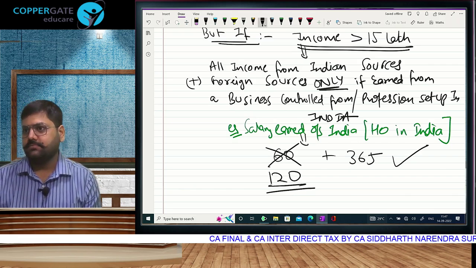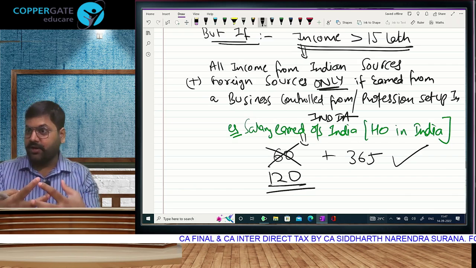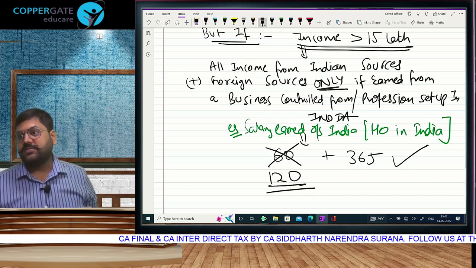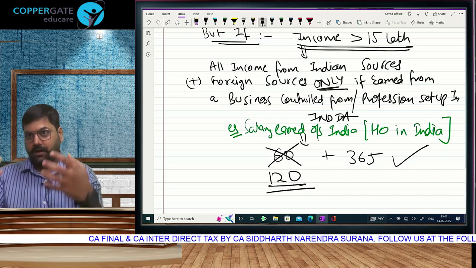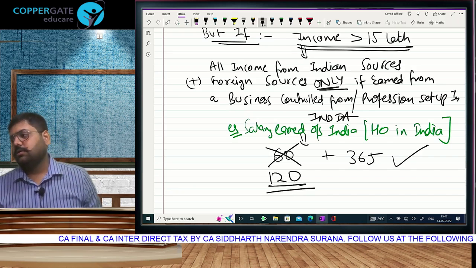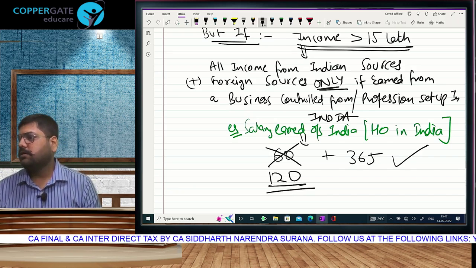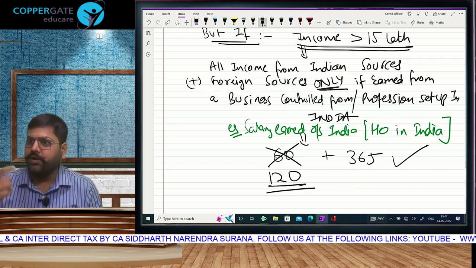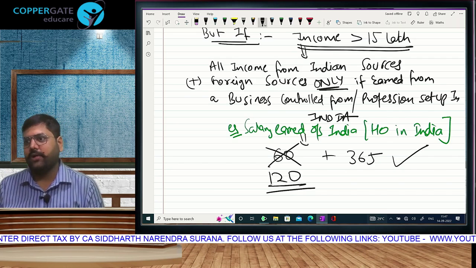But there are 2 cases for which you will not check this. First, a citizen going outside for earning. Second, a citizen or PIO coming for visit. The logic behind both of them is earning outside, spending money in India. The logic is the same for both.